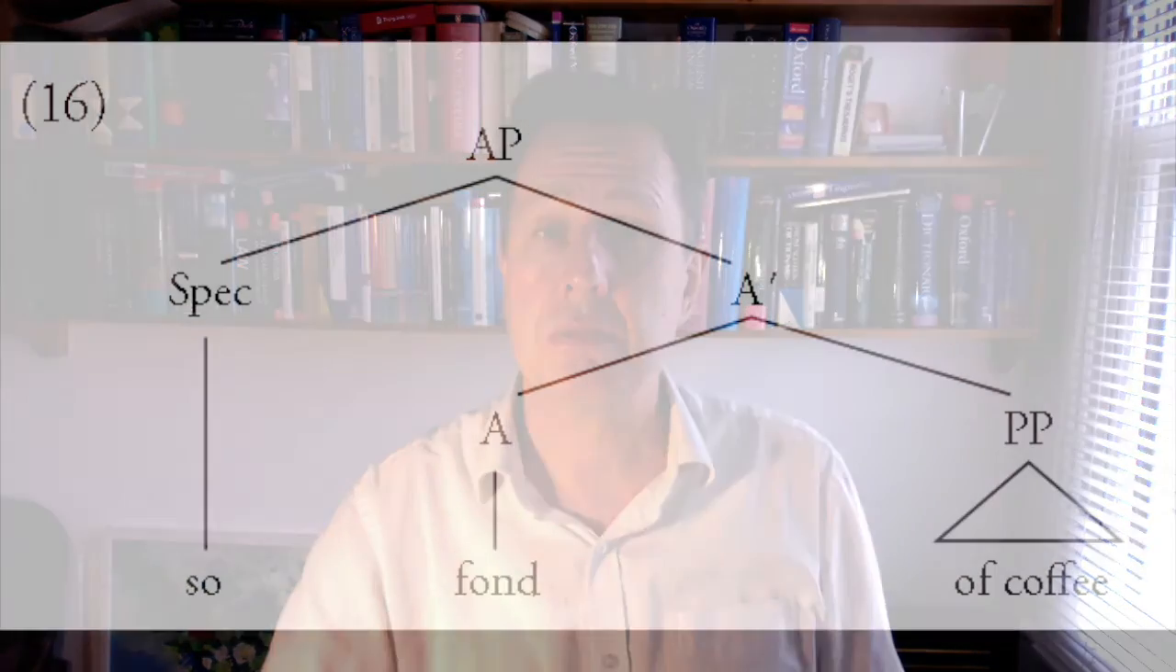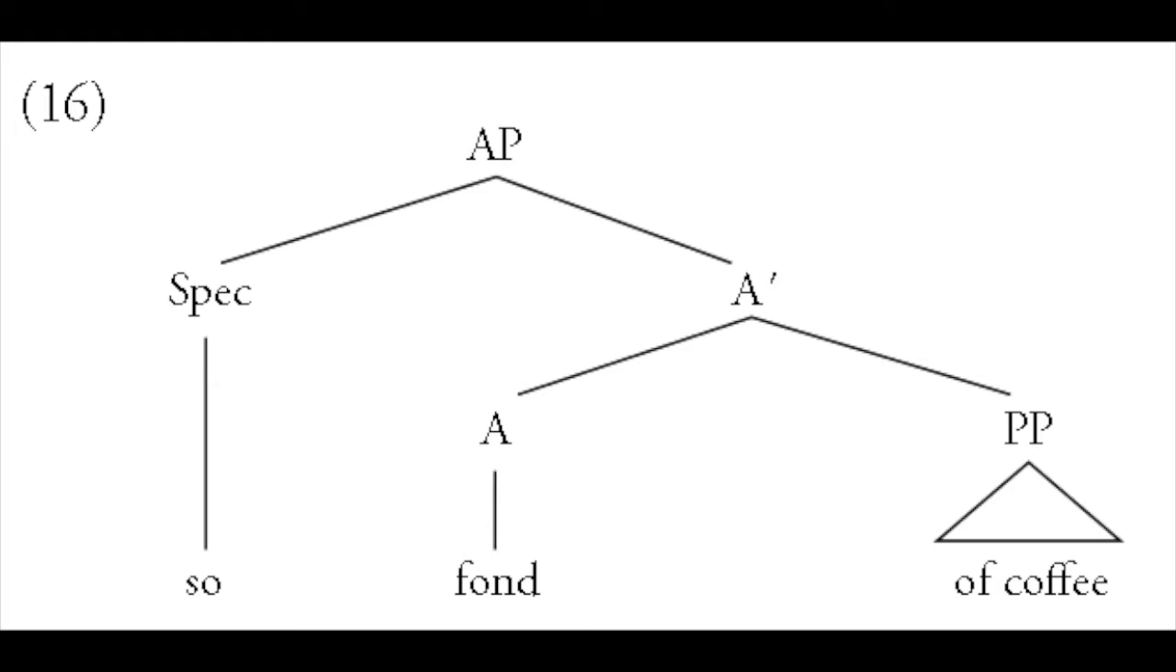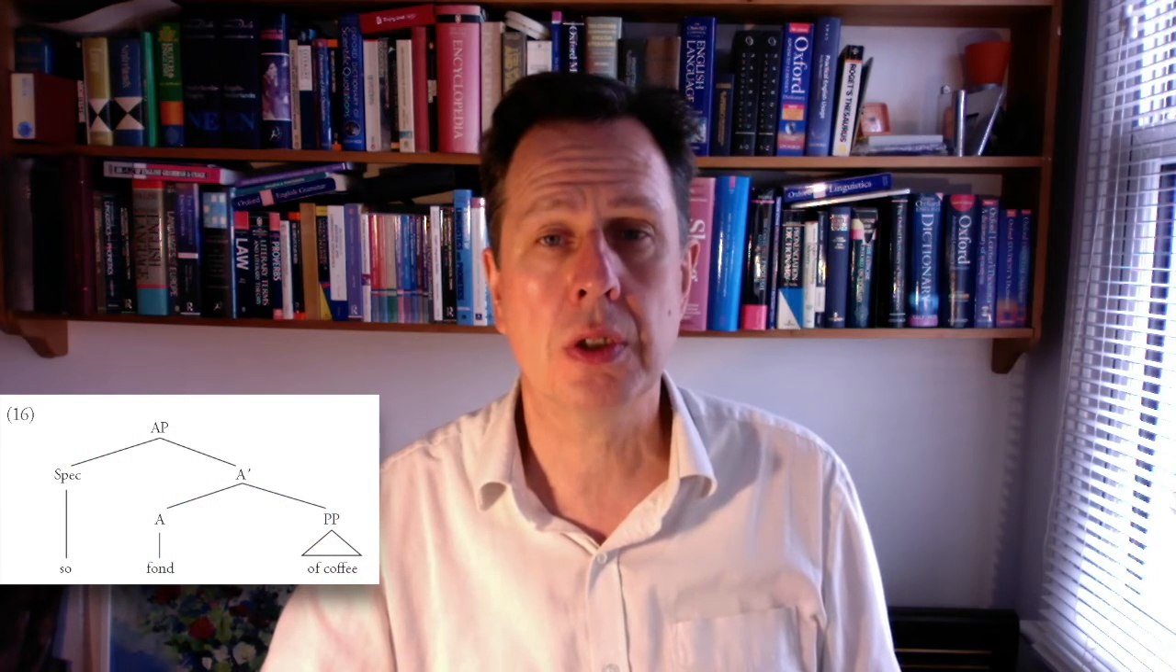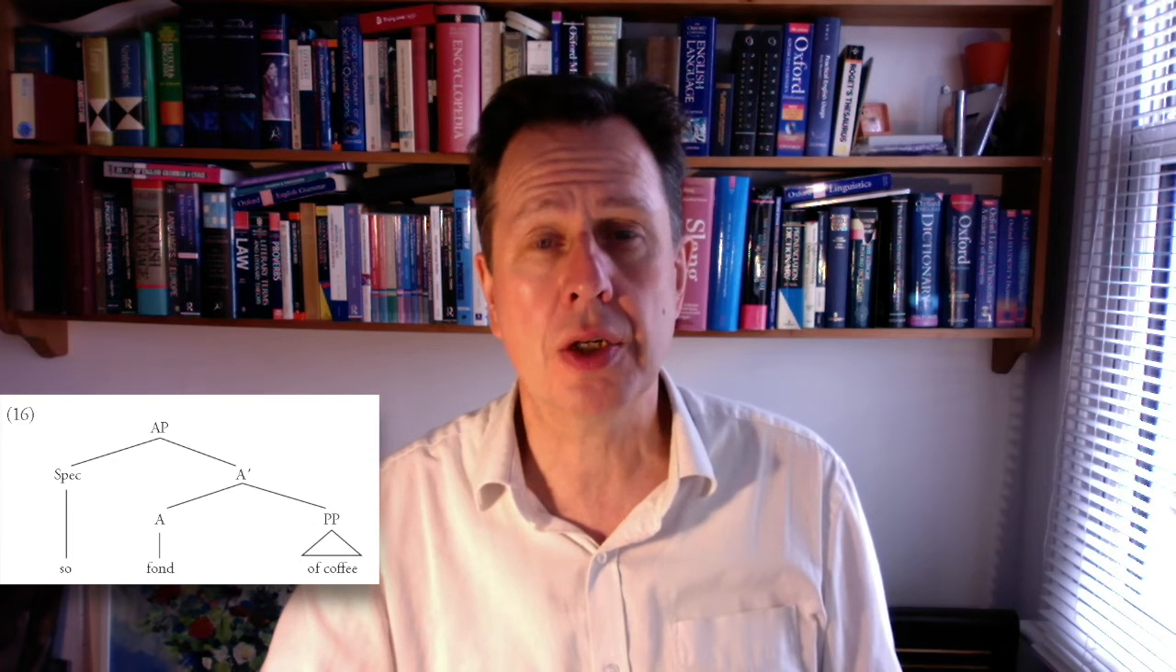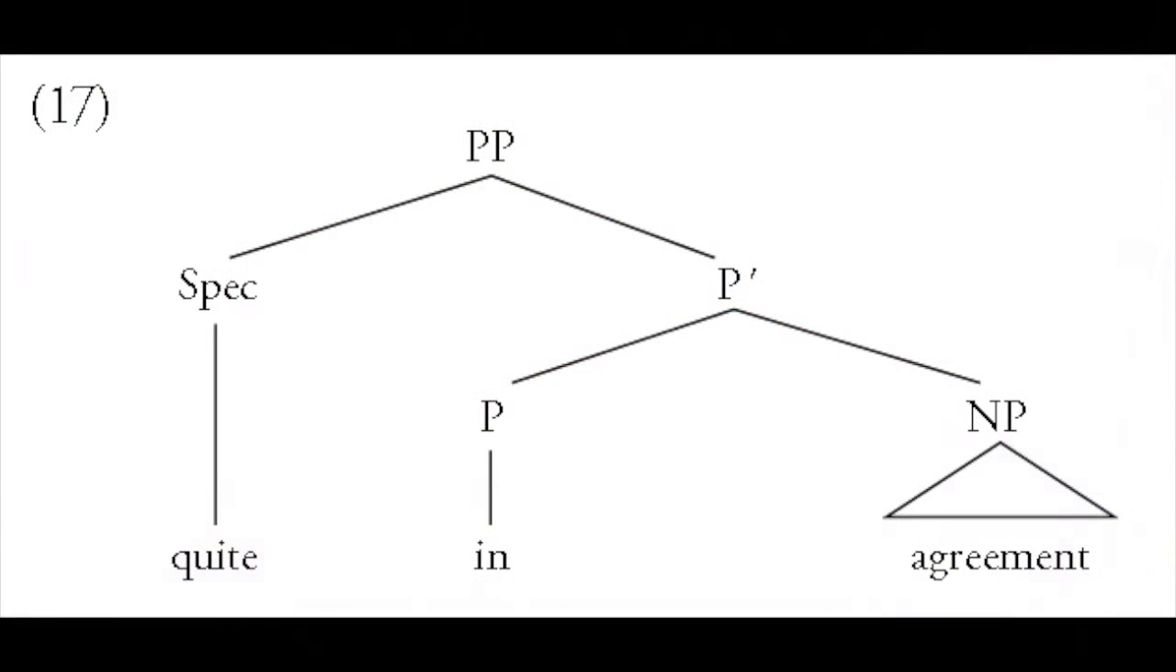For adjective phrase, the same idea applies. We have a specifier, so, the head, fond, and the complement of the adjective, fond of coffee. And the adjective and the prepositional phrase together form an A bar, intermediate between AP and A. For the prepositional phrase quite in agreement, we have quite in the specifier position, the head in, which takes as its complement the noun phrase agreement. In between, P bar, in between PP and P.